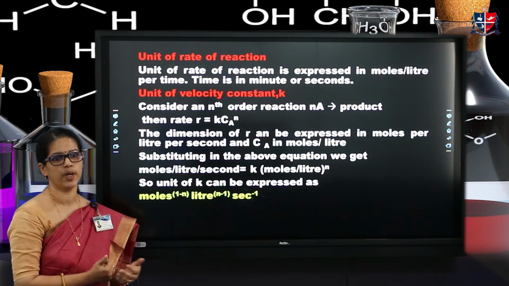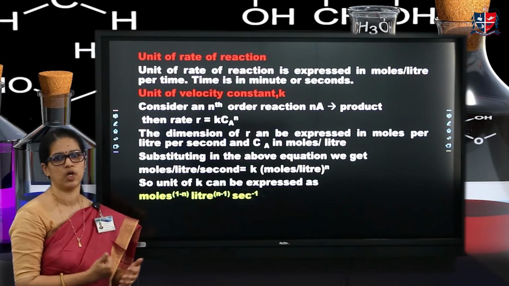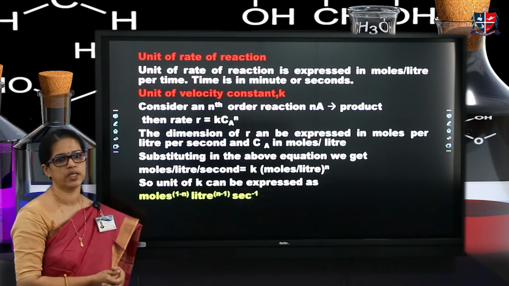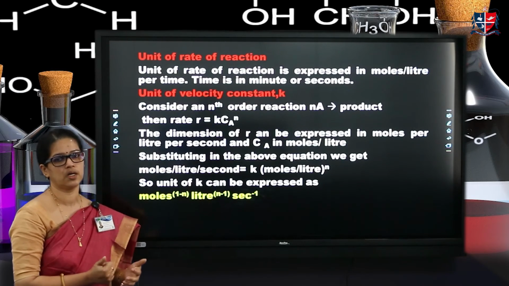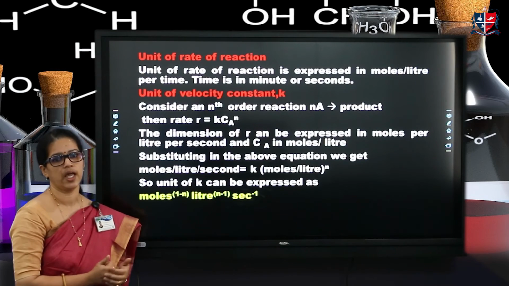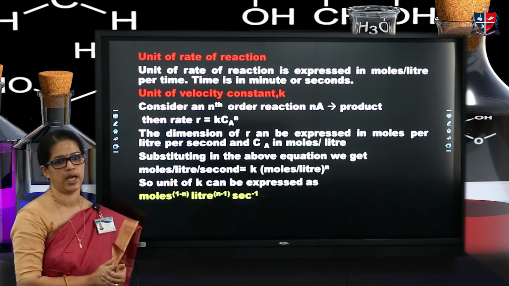Similarly, if we know the rate of the reaction, we can obtain the unit of velocity constant also. For an nth order reaction, nA giving product, rate R will be equal to K into CA raised to n, where n is the order of the reaction.